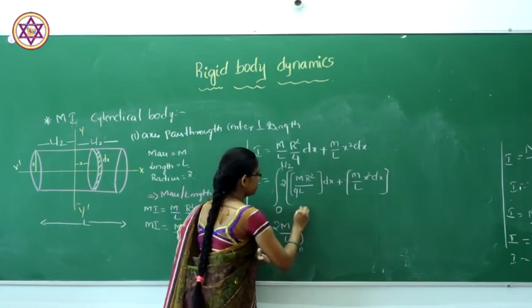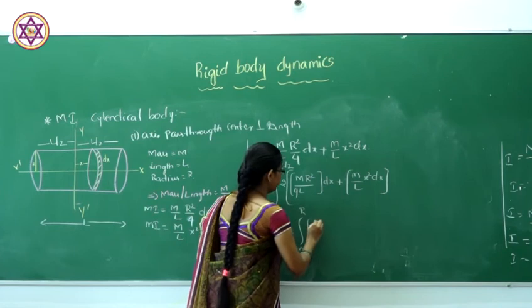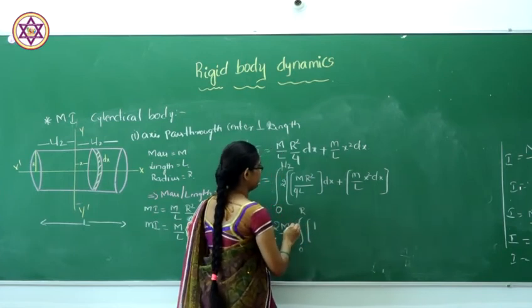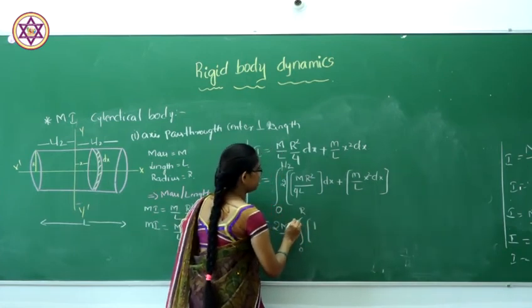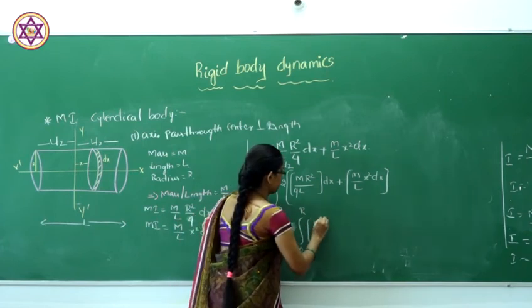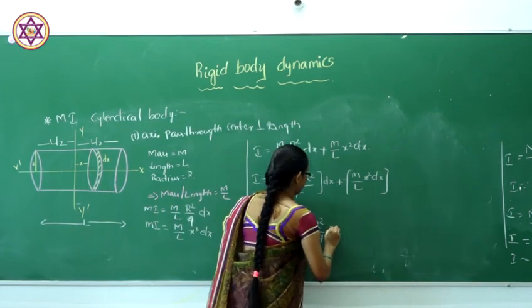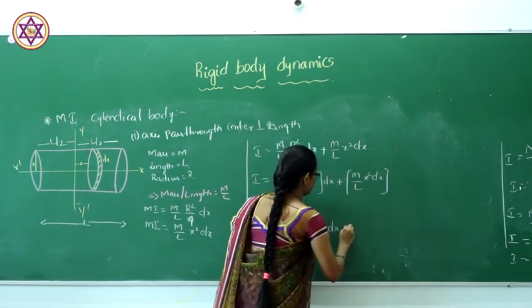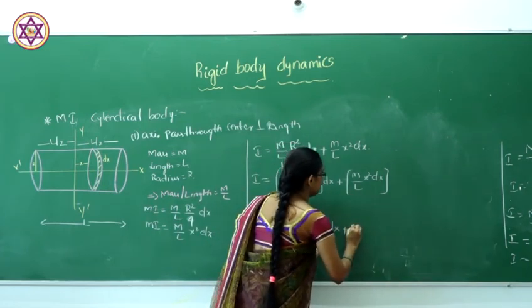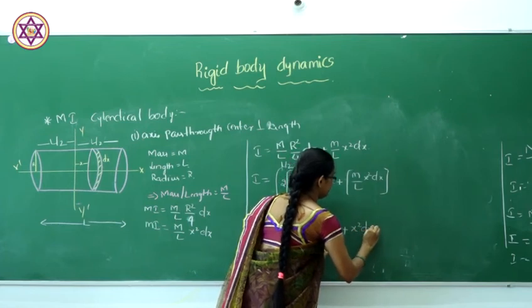So, integral of 0 to r, we are left with r square divided by 4 dx plus x square dx.